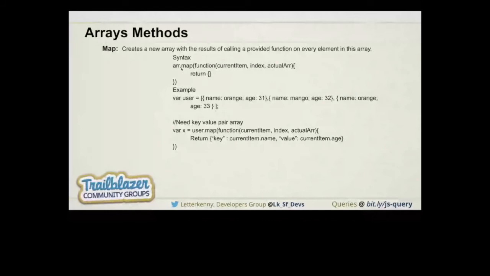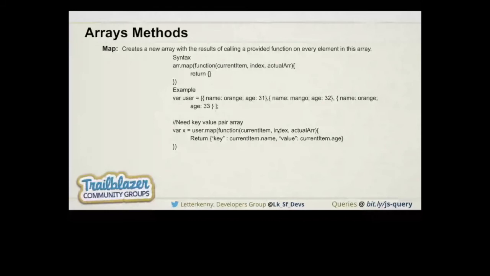For the example, we have a users array in which we have the properties name and age, and we want an array that has key and value properties inside it. How can we achieve that? By using array.map and a function, because we need to use a function inside this map. In my function we pass the current item, the index, and the actual array, and we just need to return, and that's how it is working.